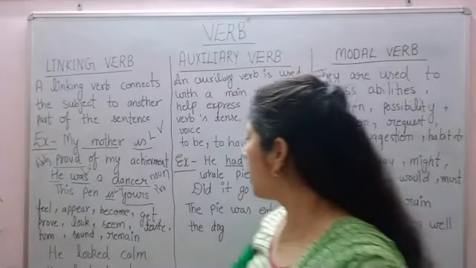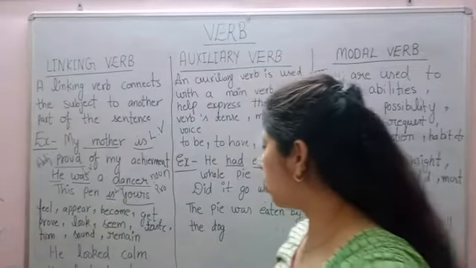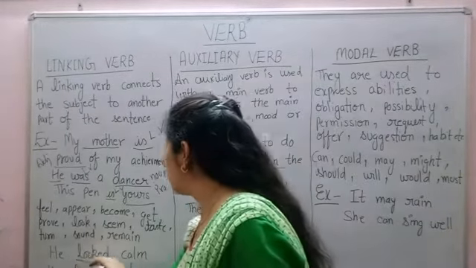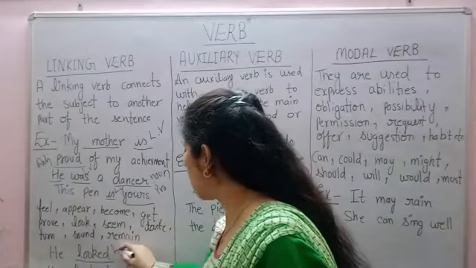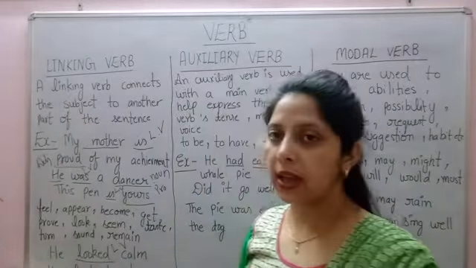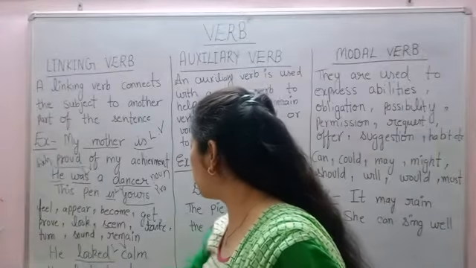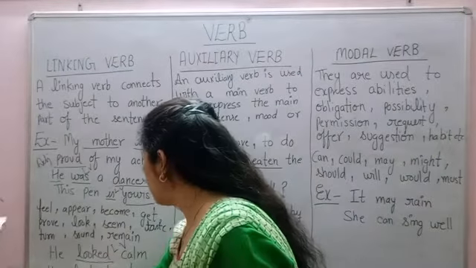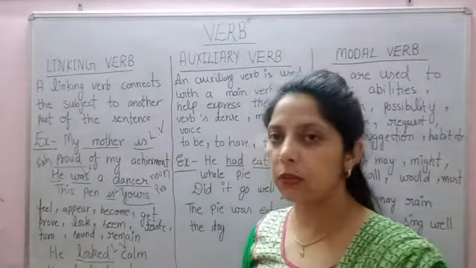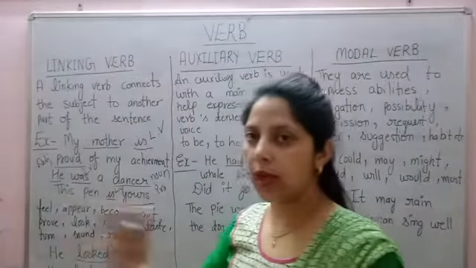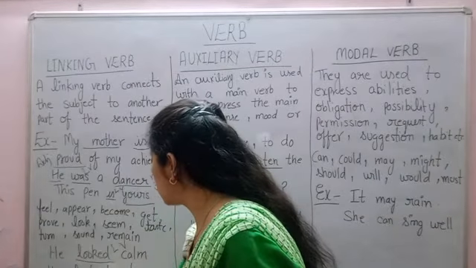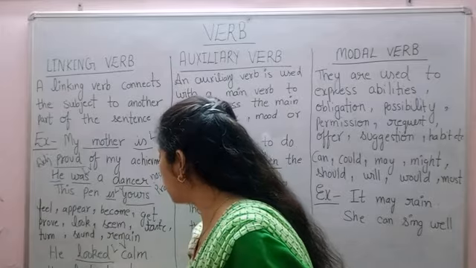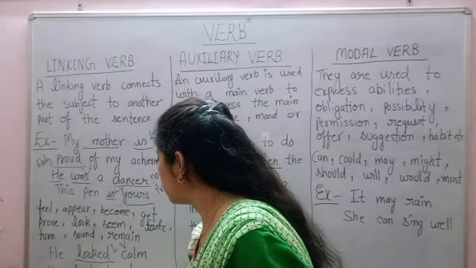For example, he looked calm. So here looked is a linking verb because looked is not showing any action. Next example, he looked at me. So here looked is used as an action verb because he looked at me, so it is showing action. So looked is used as an action verb.